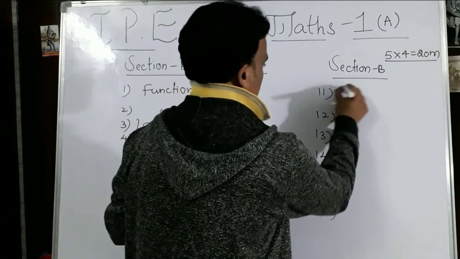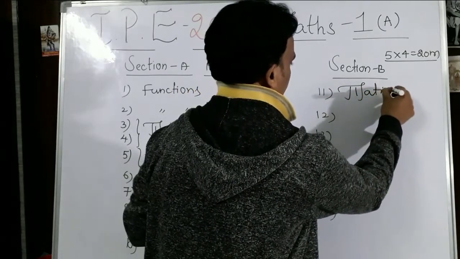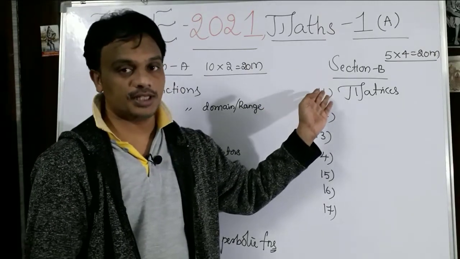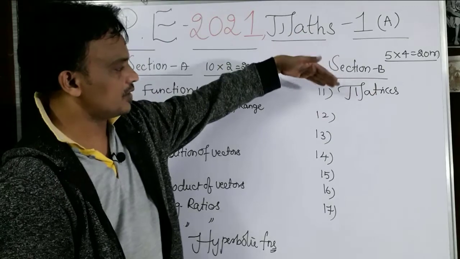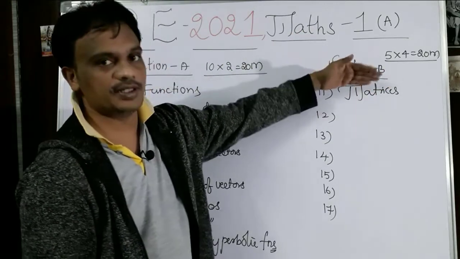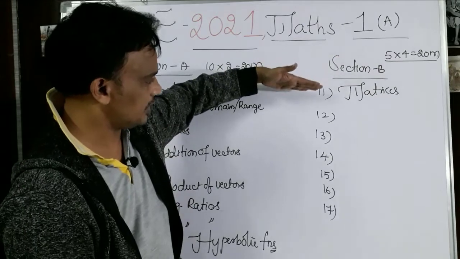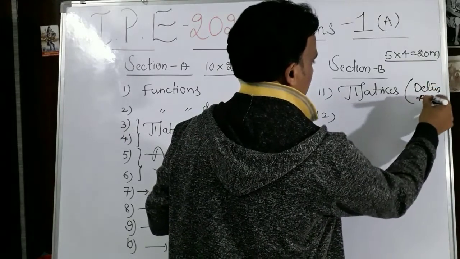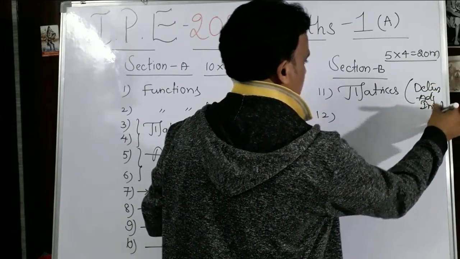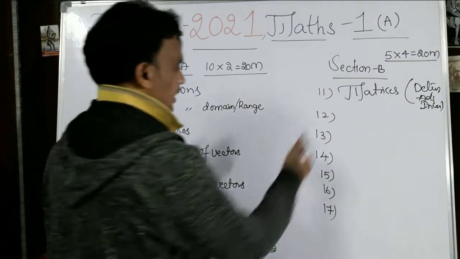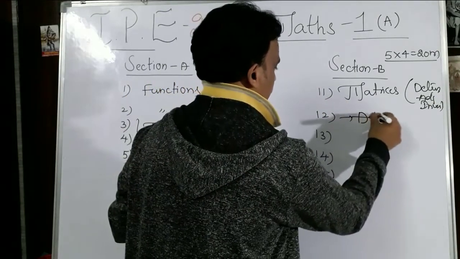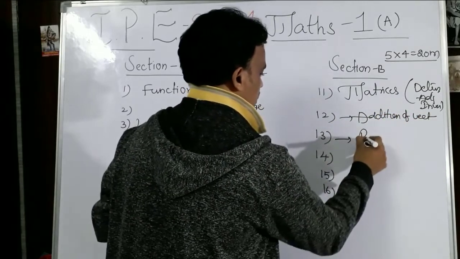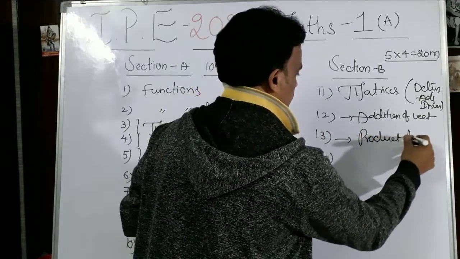From section B, the 11th question is from the matrices. Here there is a chance to get one question from determinants, or one question from the inverse of a matrix, adjoint matrix. They may ask either determinants, or the adjoint matrix and inverse matrix. And this question is from the addition of vectors. And the 13th question is from the product of vectors.